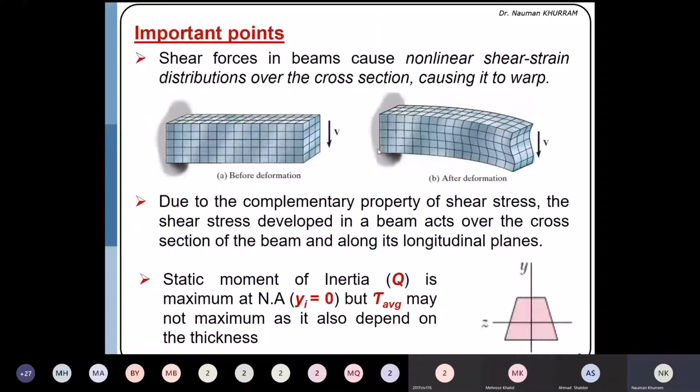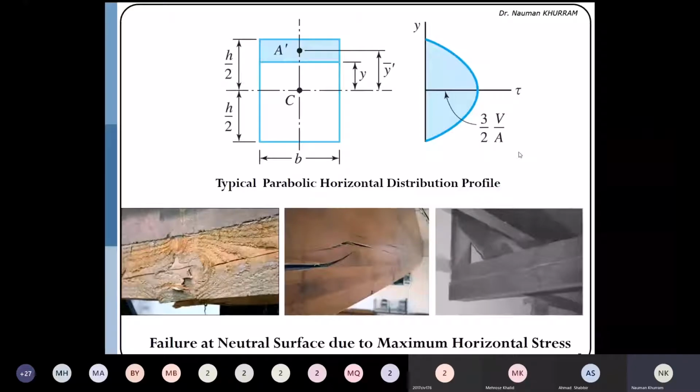Okay, further, whenever a beam is subjected to shear stresses, in that case our plane section will not remain plane. For example, you can see this first diagram before deformation. Whenever there are horizontal shear stresses, there will always be warping. Why is there always warping? Because you know that horizontal shear stresses vary parabolically.